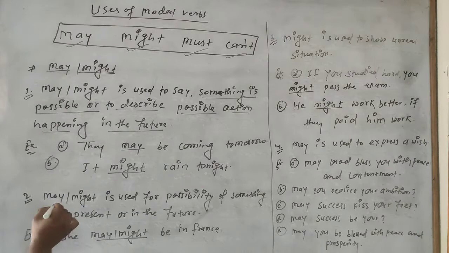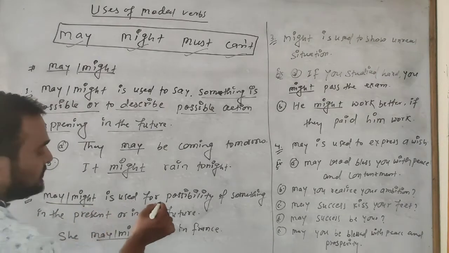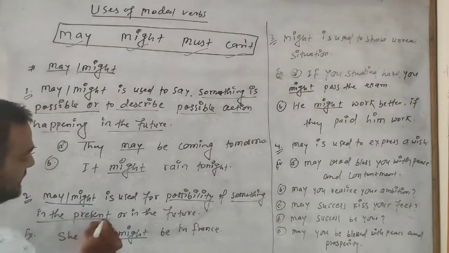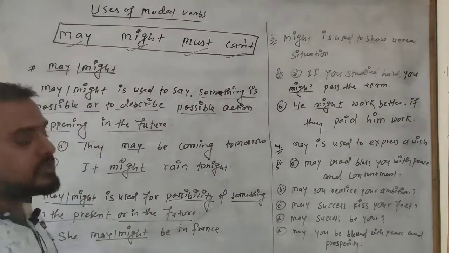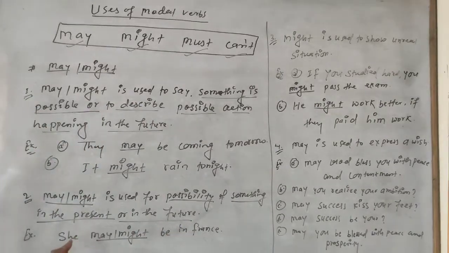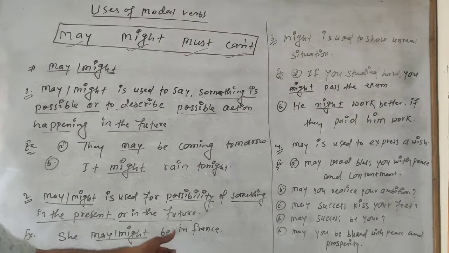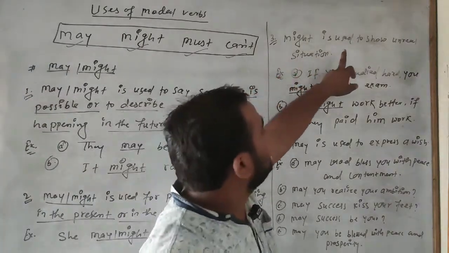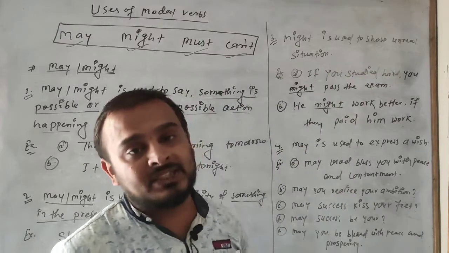Number 2, may, might is used for possibility of something in the present or future. Here: she might be in France, she may be in France. Third one, might is used to show an unreal situation.